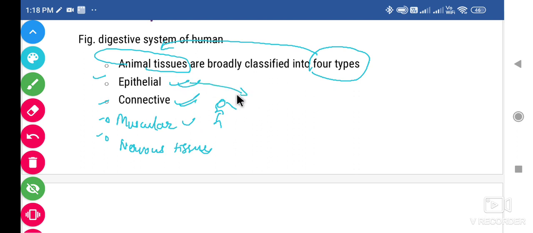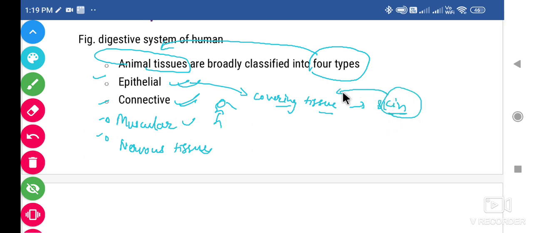What is epithelial tissue? Another name for epithelial tissue is covering tissue, because the epithelium just covers things. Our whole body is covered by skin. So what is skin? Skin is covering tissue, and covering tissue is called epithelial. So directly we can say the skin is made up of the epithelial tissue.